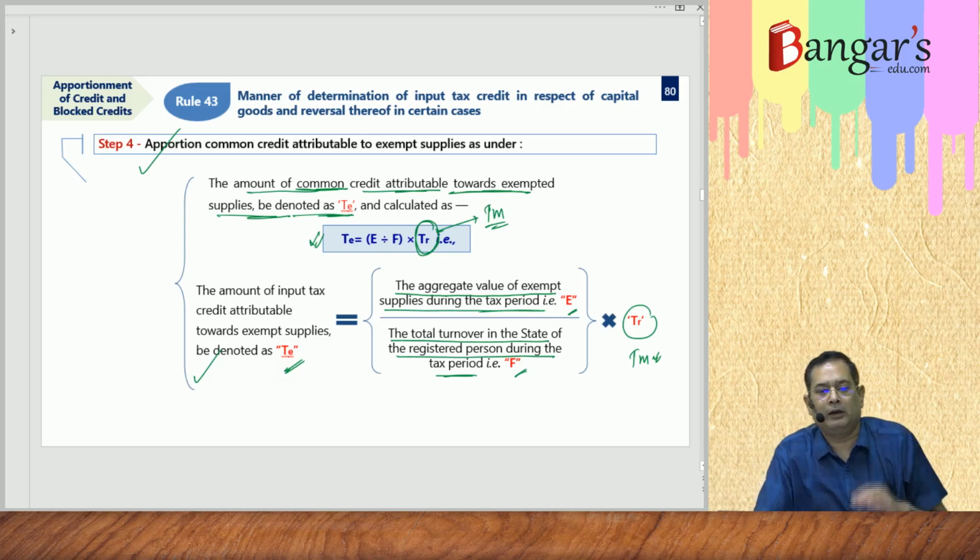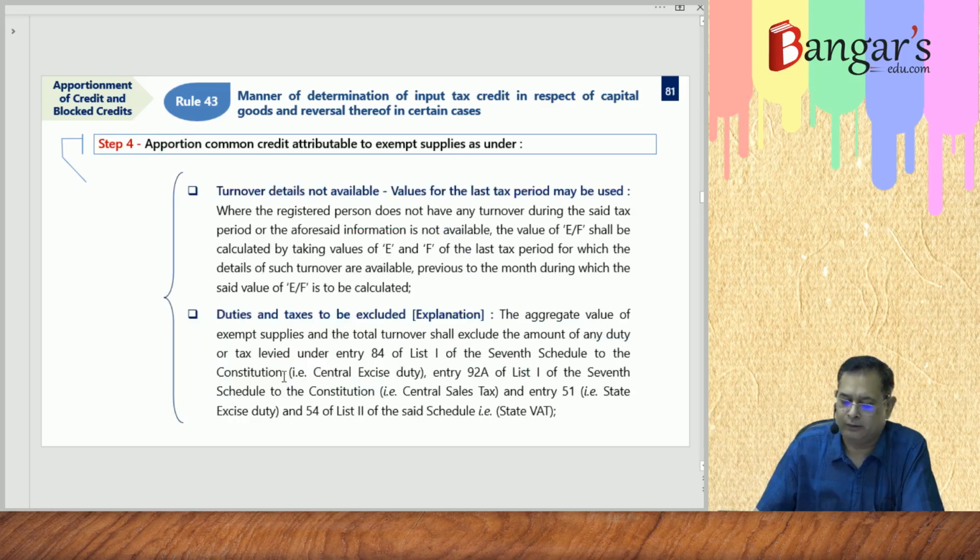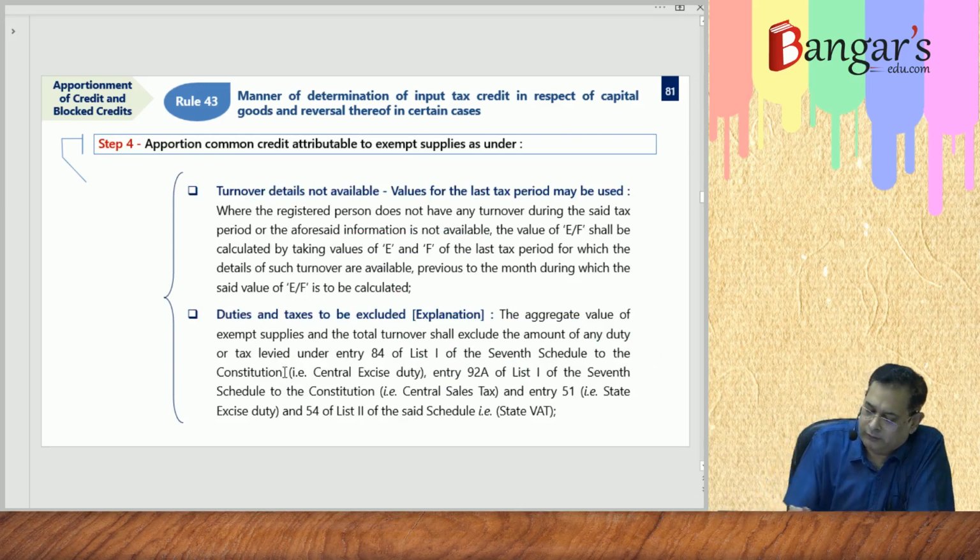So fundamentally, you have to find out TE. TE is equal to what? E upon F into TM. TM is what? The monthly common credit. Now this much amount of TE will be added to the output tax liability. This much amount of TE will be added where? In the output tax liability.